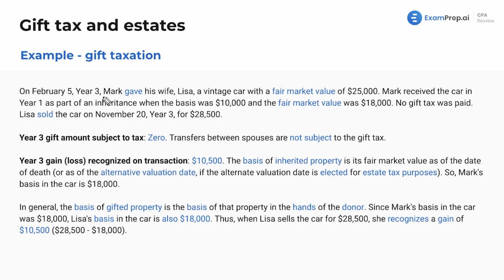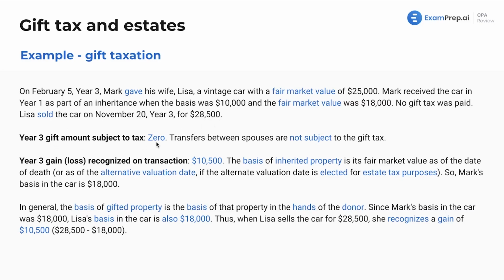On February 5th, year 3, Mark gave his wife Lisa a vintage car with a fair market value of $25,000. Mark received the car in year 1 as a part of an inheritance when the basis was $10,000 and the fair market value was $18,000. No gift tax here was paid. And then Lisa went ahead and sold the car on November 20th, year 3 for $28,500. What is the year 3 gift amount subject to tax?